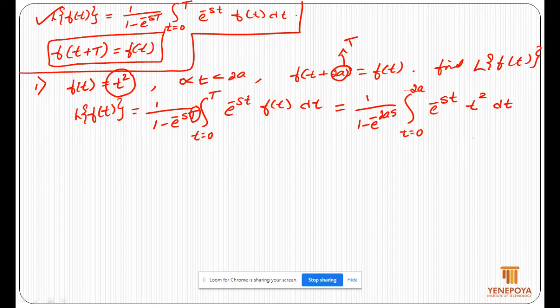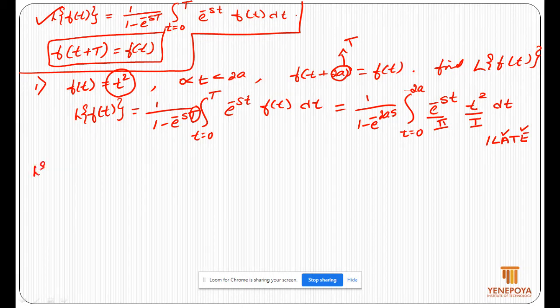Now use integration by parts rule to solve this. According to ILATE, first function is the algebraic function, then comes the exponential function. So consider this function as second, exponential function, and t square as the first function.